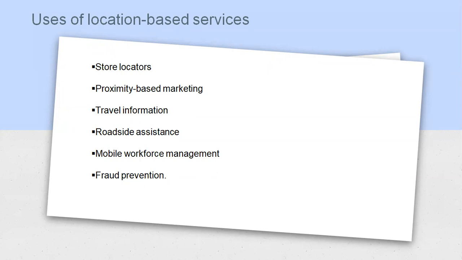Travel information: location-based services can deliver real-time information such as traffic updates or weather reports to the smartphone so the user can plan accordingly. Roadside assistance: in the event of an accident, many roadside assistance companies provide an app that allows them to track our exact location without the need to give directions.